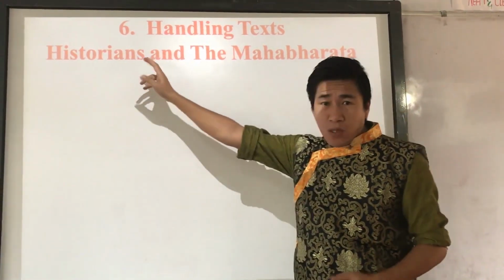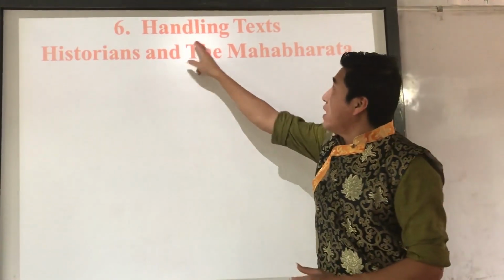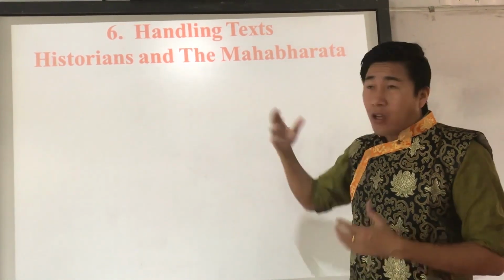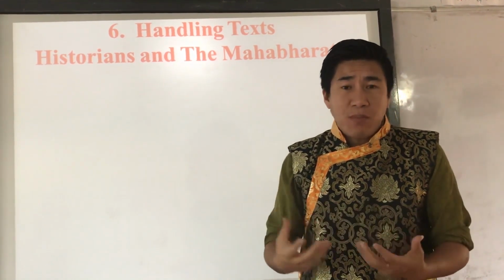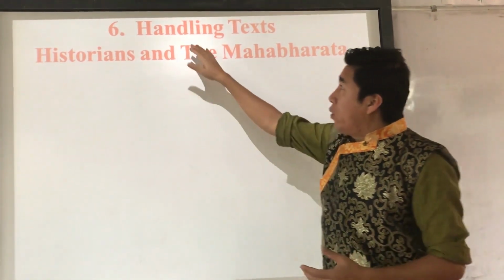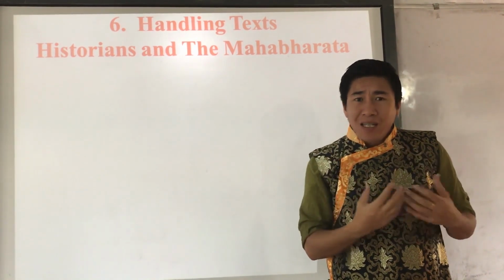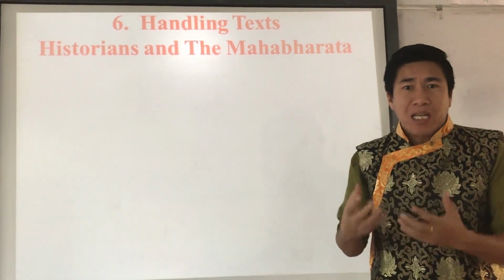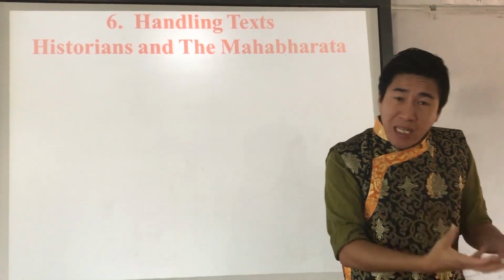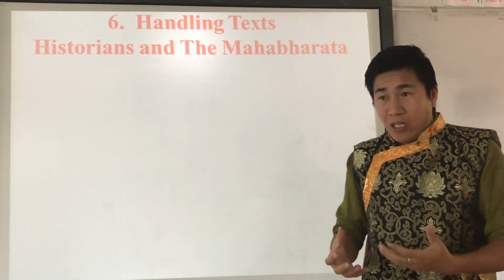Point number 6 of chapter number 3, Handling the Text: Historians and the Mahabharata. Handling the text here refers to analyzing the text, studying the text, researching the text of the Mahabharata, and then trying to find out about the text itself, right? So when historians try to handle the text, they need to keep in mind certain elements or features that they need to study: first, the language, the author, and the date in which it was composed. So they need to take care of different criteria.